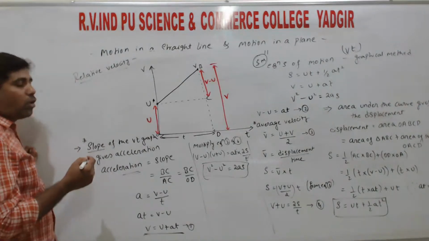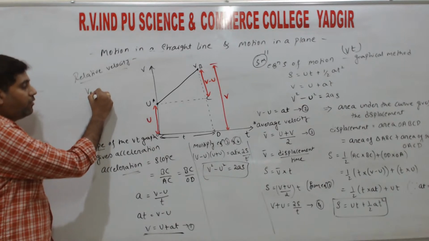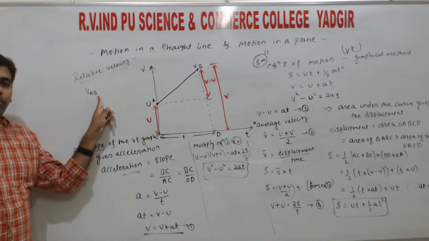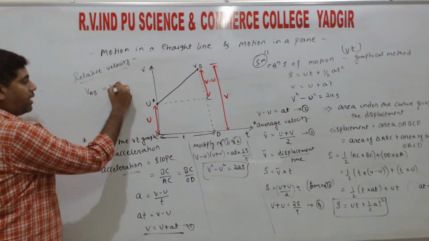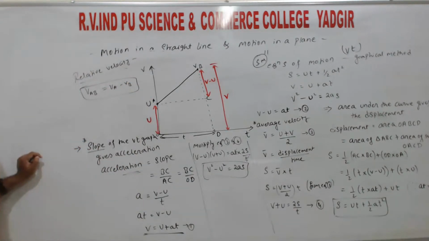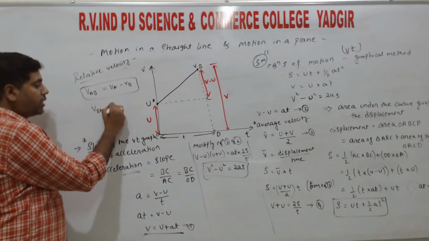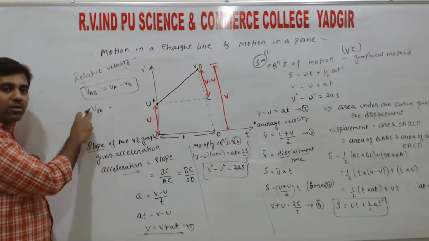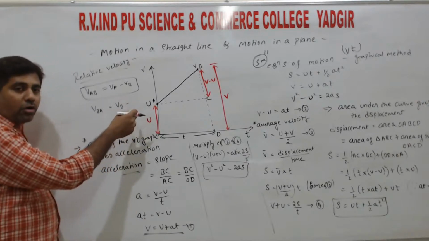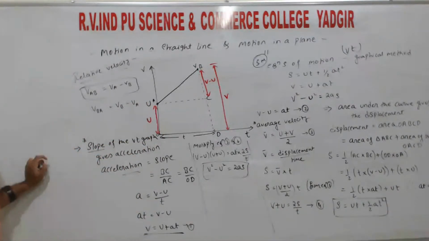That means if we have two objects A and B, then the relative velocity of A with respect to B, we denote as VAB. That means the velocity of A with respect to B is equal to VA minus VB. So this is the mathematical relation for the relative velocity, right? Similarly, the velocity of B with respect to A, we write VBA. Velocity of B with respect to A is equal to the velocity of B with respect to origin or with respect to ground, minus the velocity of A with respect to origin or with respect to ground.